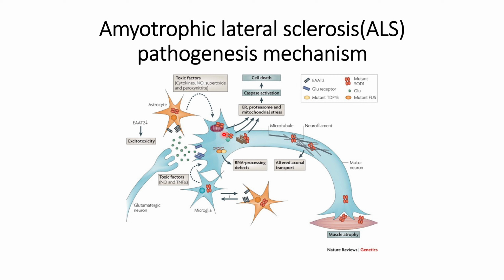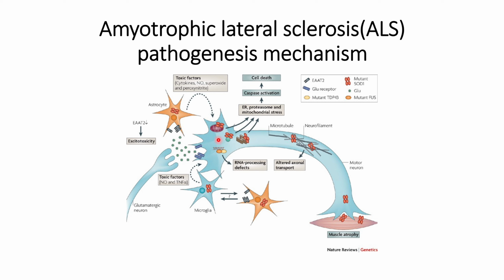So what this SOD1 does is create a situation that will cause ER stress, affect the efficiency of proteasomal degradation, and also cause mitochondrial stress. The combined effect of this will lead to caspase activation, and that will finally lead to cell death.